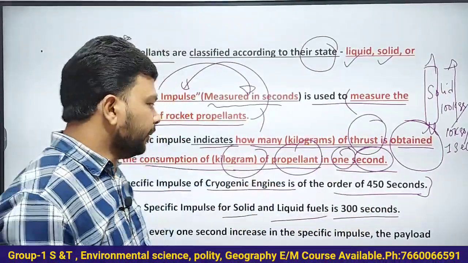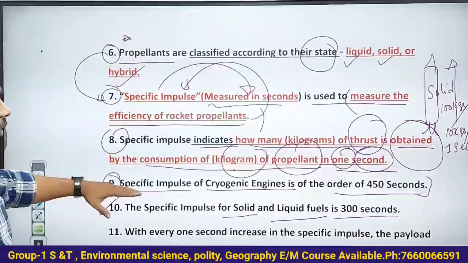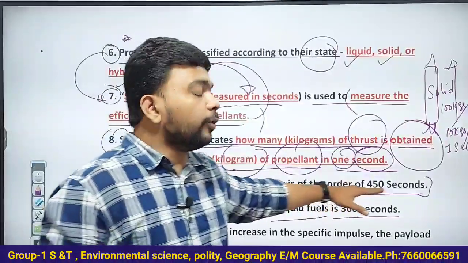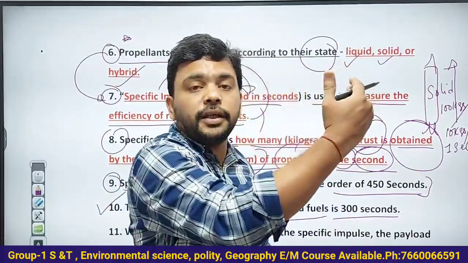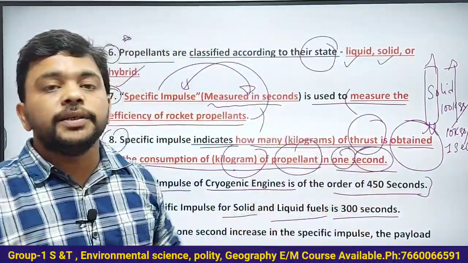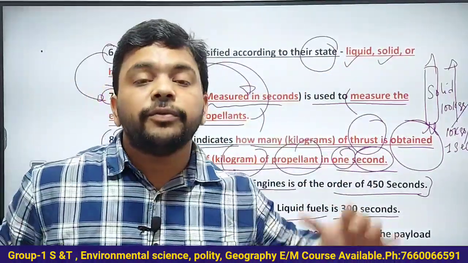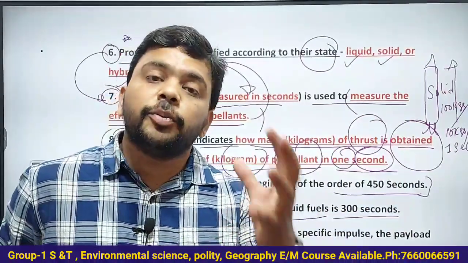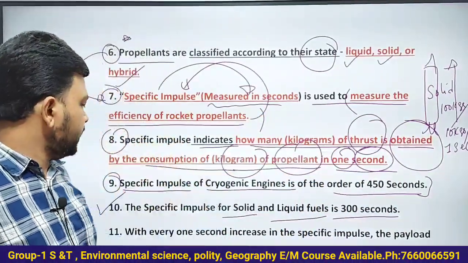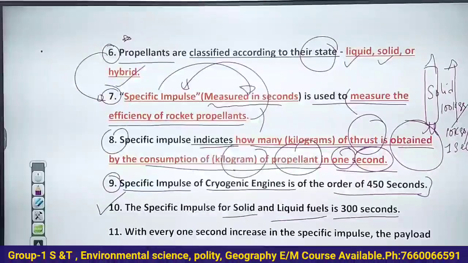Understand that very clearly. The specific impulse for a cryogenic engine is 450 seconds. That means it is more than the solid and liquid fuel based launch vehicles. So obviously the cryogenic engine is much more powerful. Understand this very clearly.